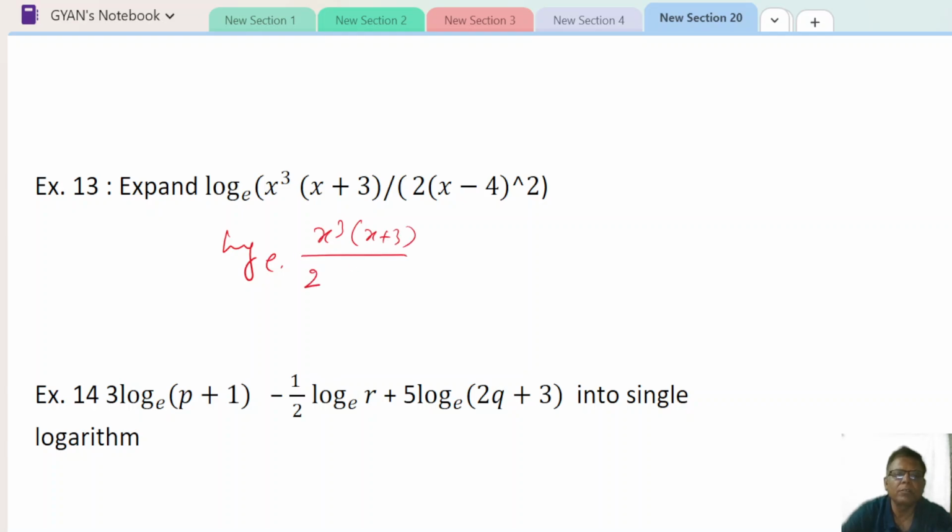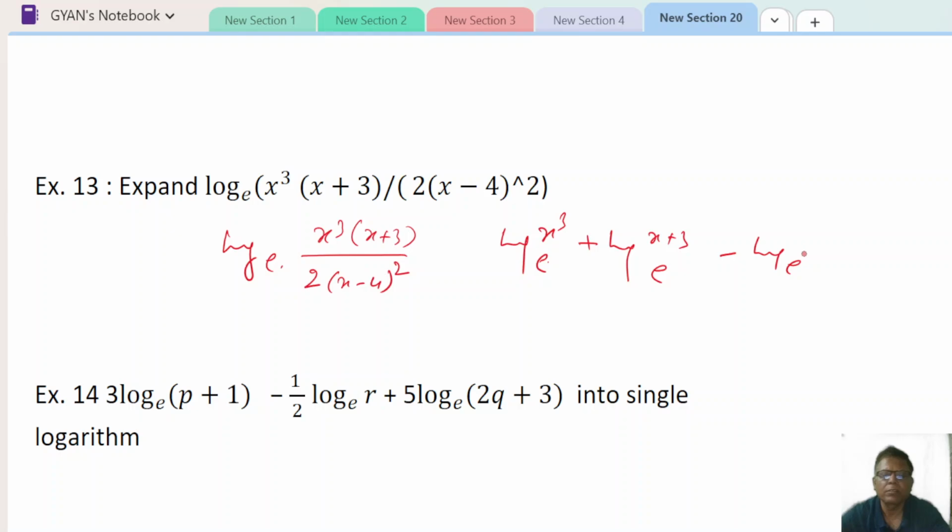Divided by 2x minus 4 the whole square. So here we expand it as a multiple, so it is log of x plus 3 to the base e, and this is all minus 2 times log of x minus 4.